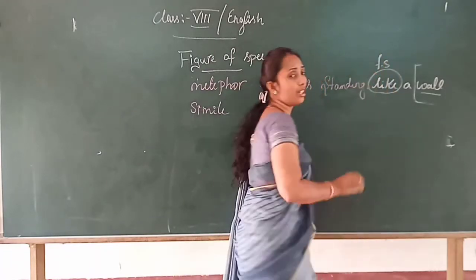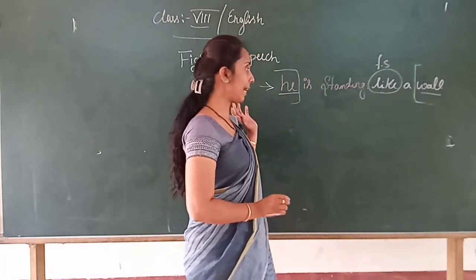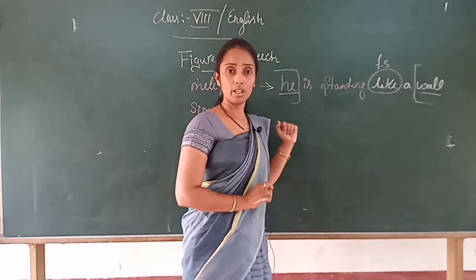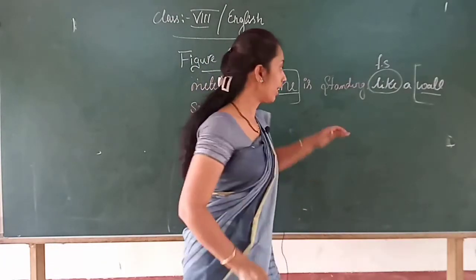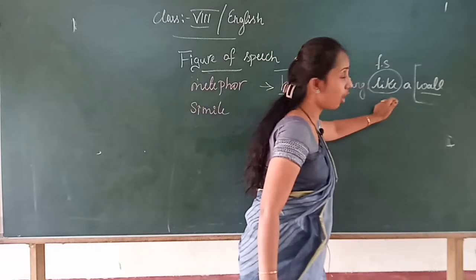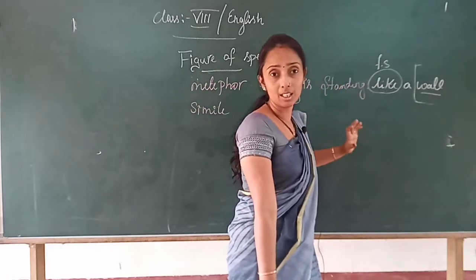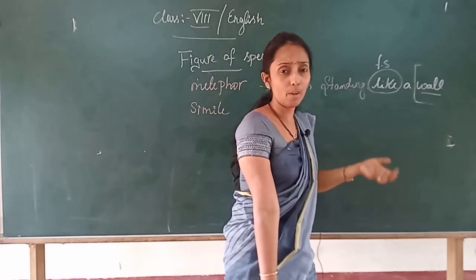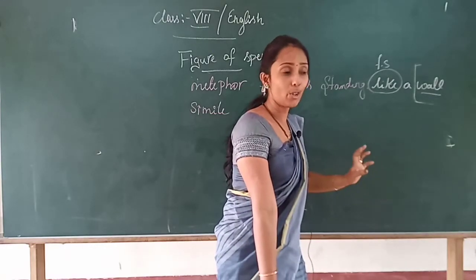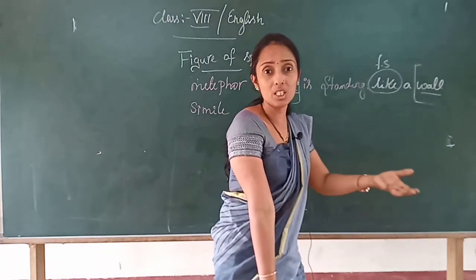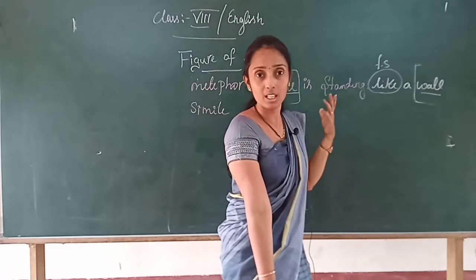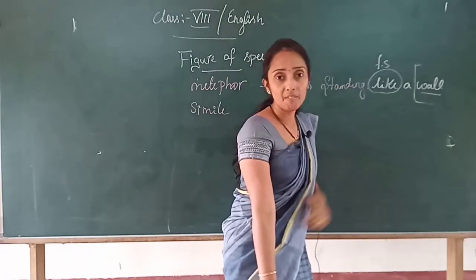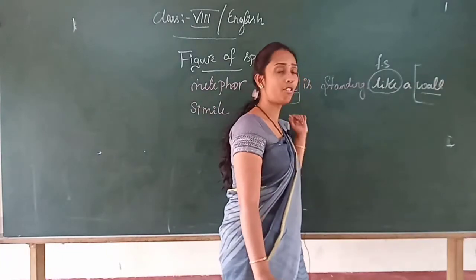Is it clear, children? So that is a simple example I can give, right? By adding a wall, it conveys the meaning, and it will exaggerate. You are standing like a wall. The exaggeration is that you are describing how he was standing in the middle of your path. Clear? That was a figure of speech, and it also gives a dramatic look.